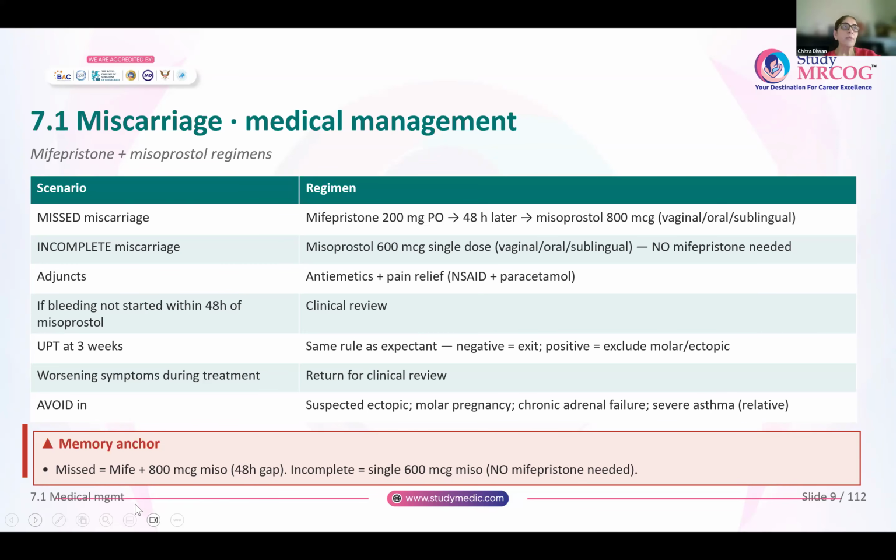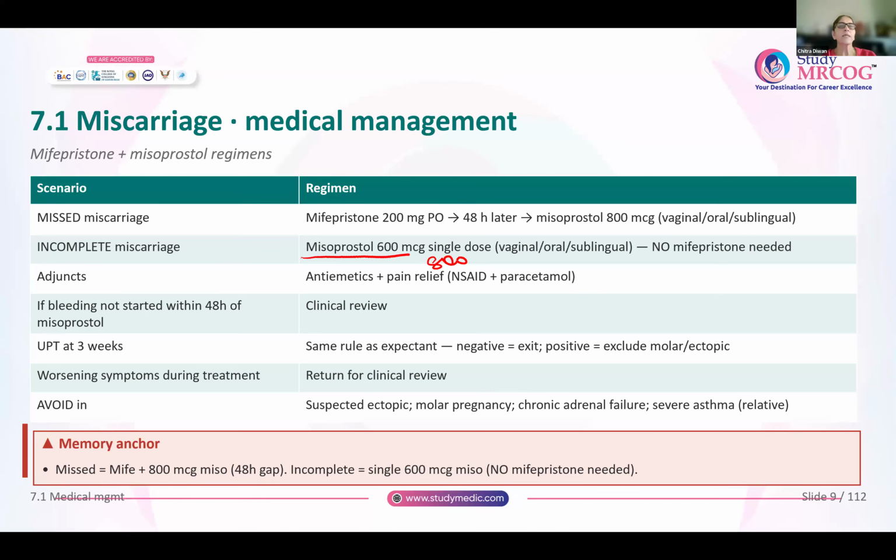Whereas for incomplete miscarriage, remember, no mifepristone is used. It is only misoprostol. So misoprostol 600 micrograms and a single dose can be given vaginal, oral, or sublingual. Now remember, the guideline also says that to make it easier to remember, you can also give misoprostol 800 so that both the guidelines are similar to each other.